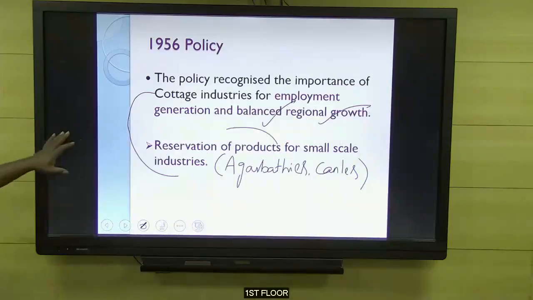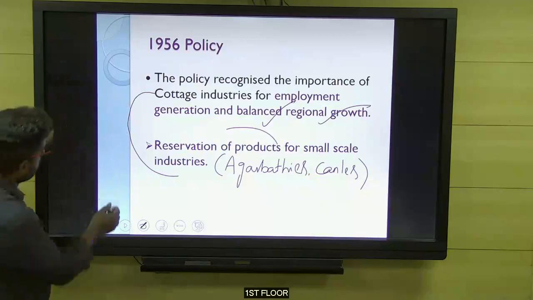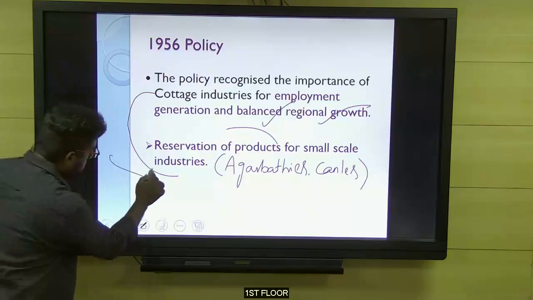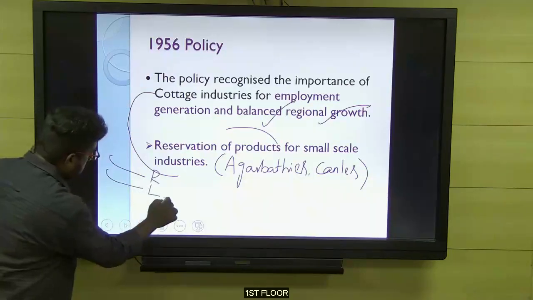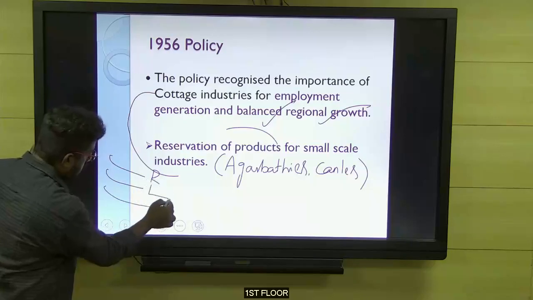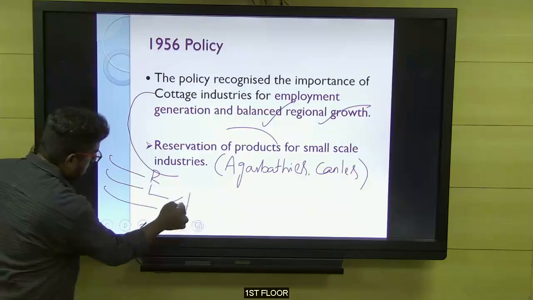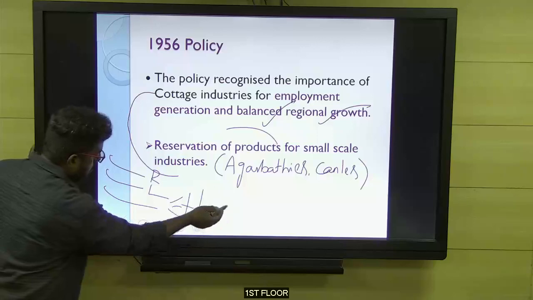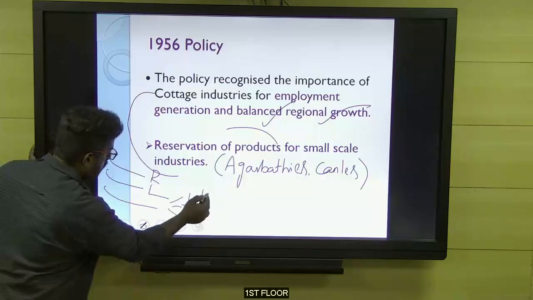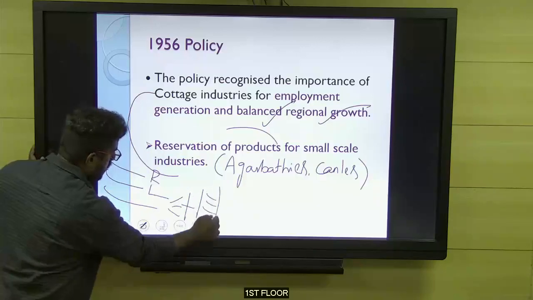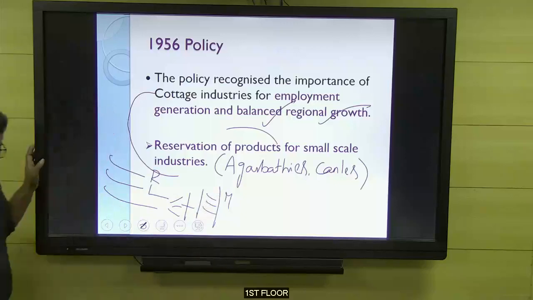So now we learned up to the 1956 industrial policy. In 48, we introduced the reservation. In 51, license Raj was introduced. In 56, the same reservation got fine-tuned, and additionally license Raj. Then we learned about the PSU role, the importance of the cottage industry, and the principles of the Mahalanobis strategy. So all these things we covered.